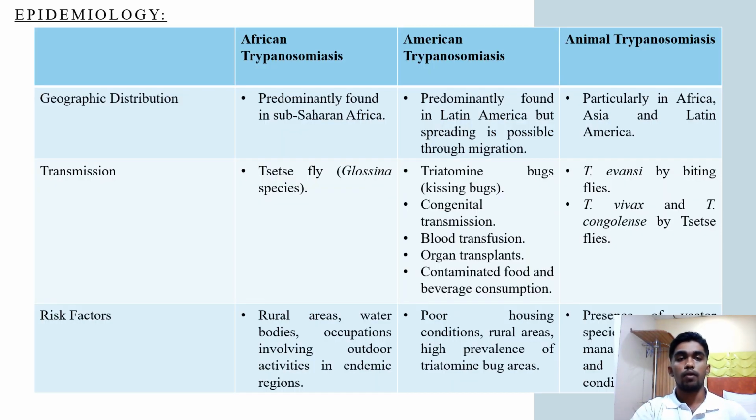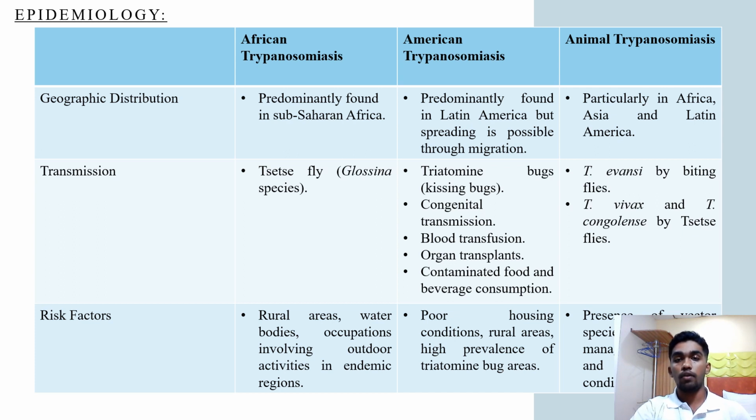Moving on to some epidemiology. So for African trypanosomiasis, it is predominantly found in sub-Saharan Africa, spread by tsetse flies of the Glossina species, and some risk factors include rural areas, water bodies, and occupations involving outdoor activities in endemic regions.